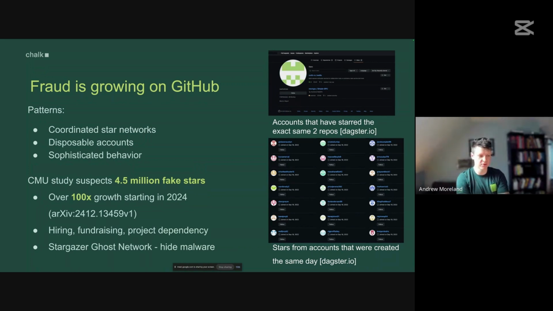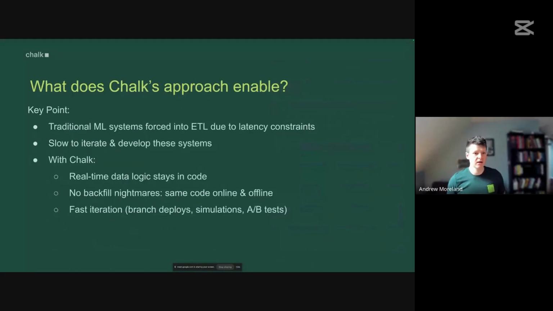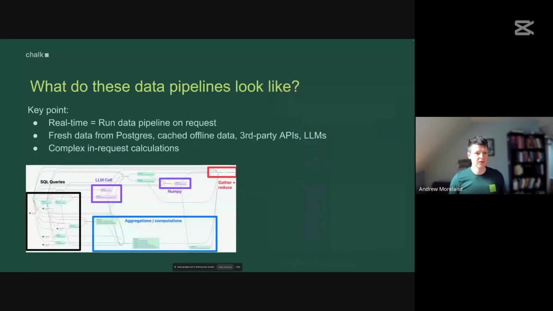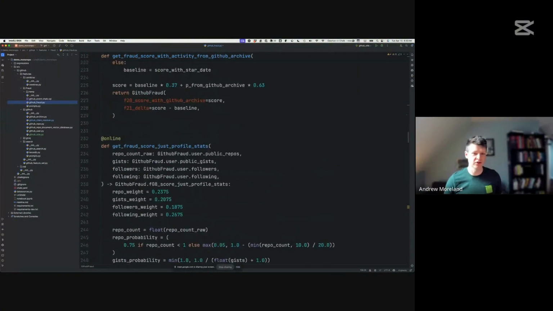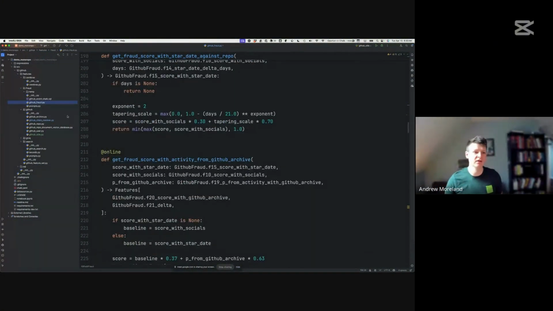Basically the issue is that the networks that are doing this are getting increasingly sophisticated and more able to evade simple detection heuristics. So we're going to use Chalk today to try to build a pipeline which can detect this kind of fraud on GitHub. So first off, we're going to define a couple of data integrations.